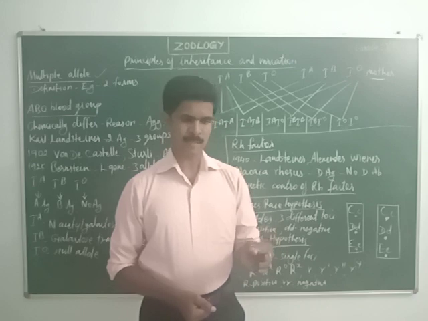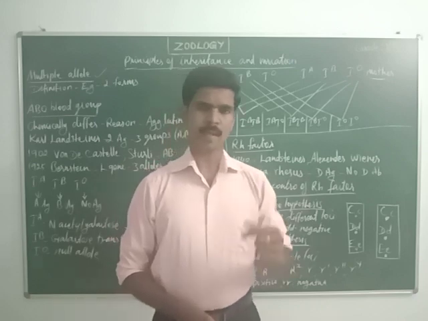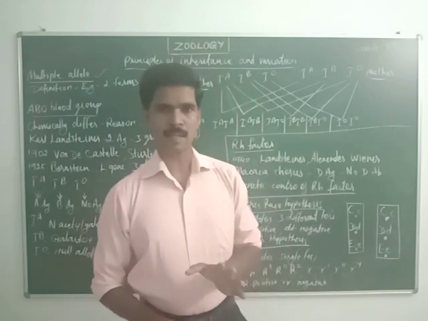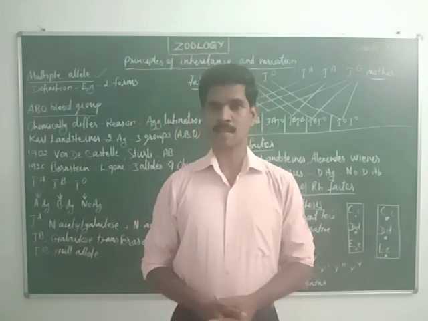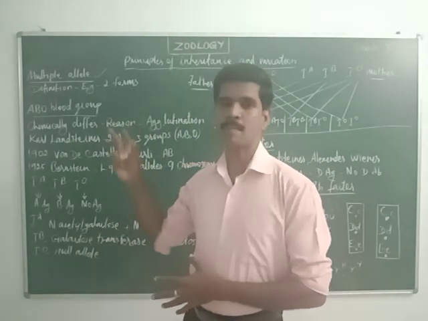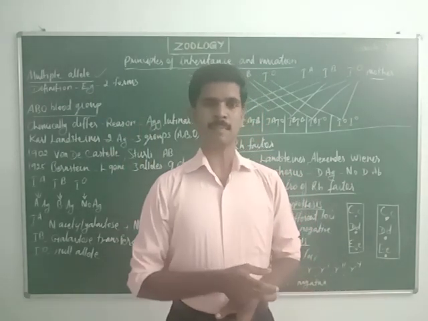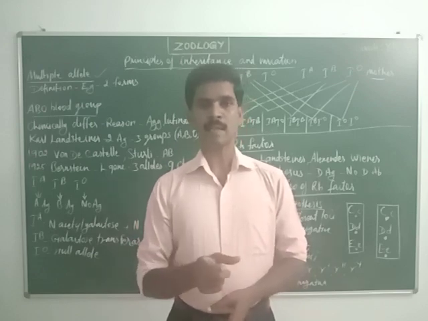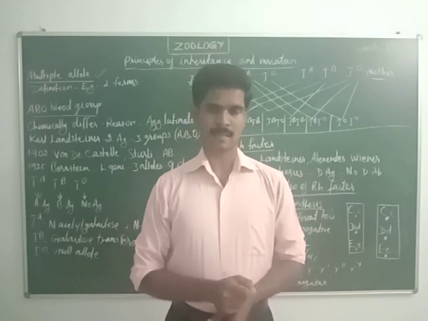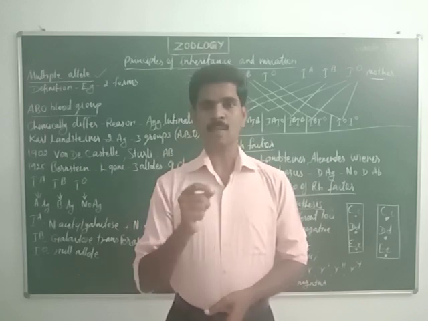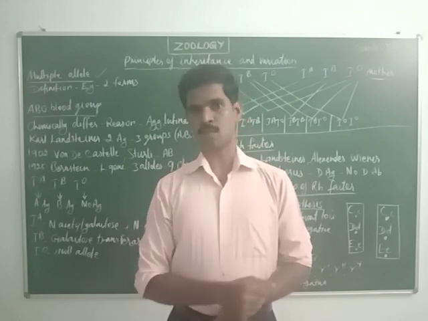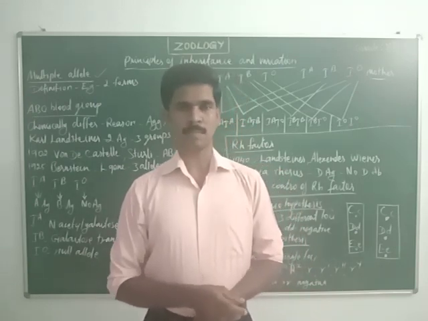Genes exist in two forms, dominant and recessive, and each gene has many alternative factors called alleles. Our first topic is multiple allele. Multiple allele means that when three or more alleles together determine a single character, and these alleles are located at a single location of a chromosome, they are called multiple alleles.